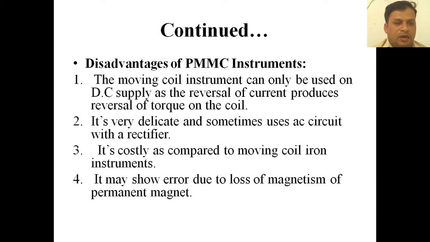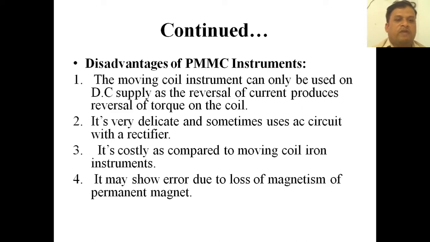Advantages are over, but now let us see the disadvantages of PMMC instruments. The moving coil instruments can only be used on DC supply as the reversal of current produces reversal of torque on the coil. So this point is the main thing. We are not using this type of instrument with the AC supply, because in AC the reversal of current takes place every half cycle.